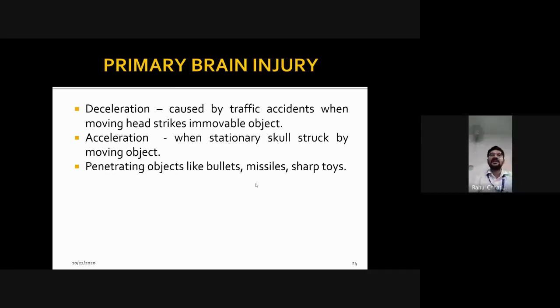Acceleration injury occurs when a stationary skull is struck by a moving object with considerable mass. It should be considerable, a tennis ball hitting your head does not move it in acceleration. It does not cause even traumatic brain injury. So mass is important. Penetrating objects like bullets, missiles, sharp toys, anything as such, a bullet shot directly, that will lead to penetrating injury. It will penetrate right inside the skull and will injure the brain.